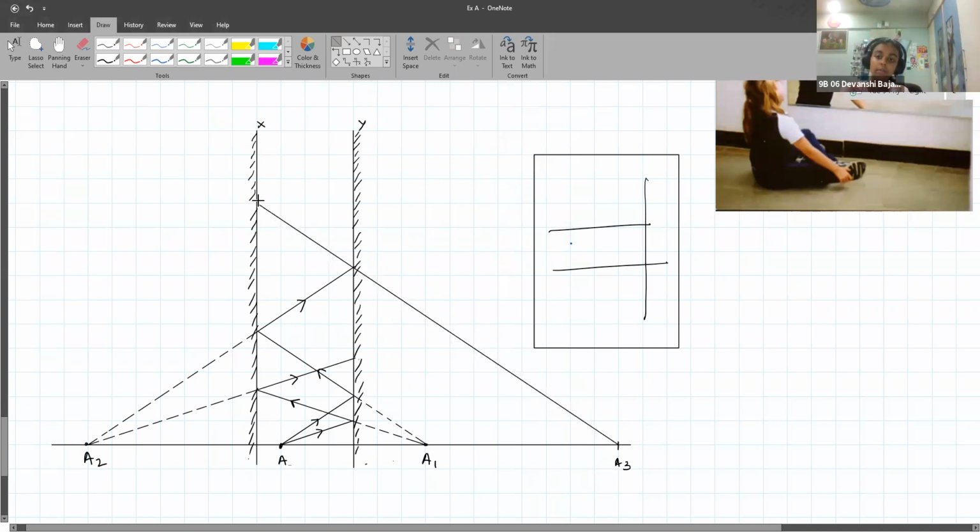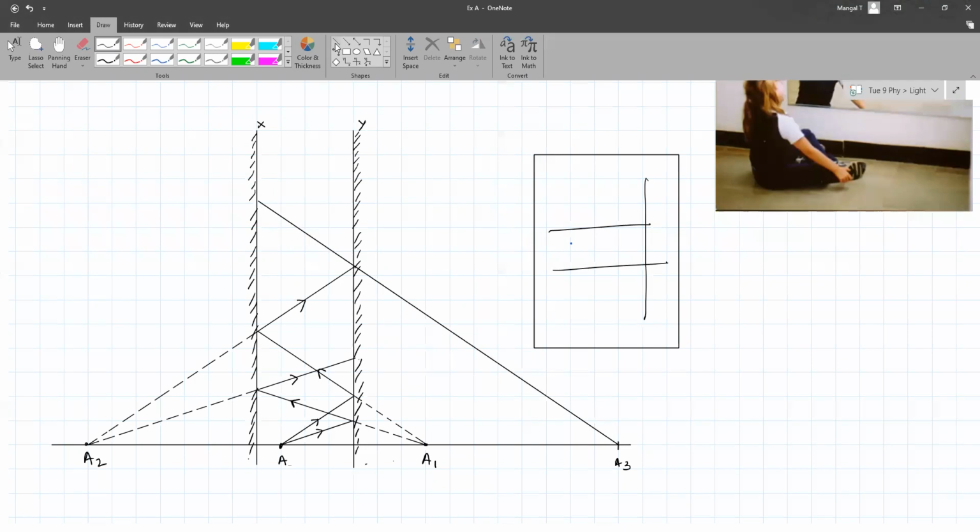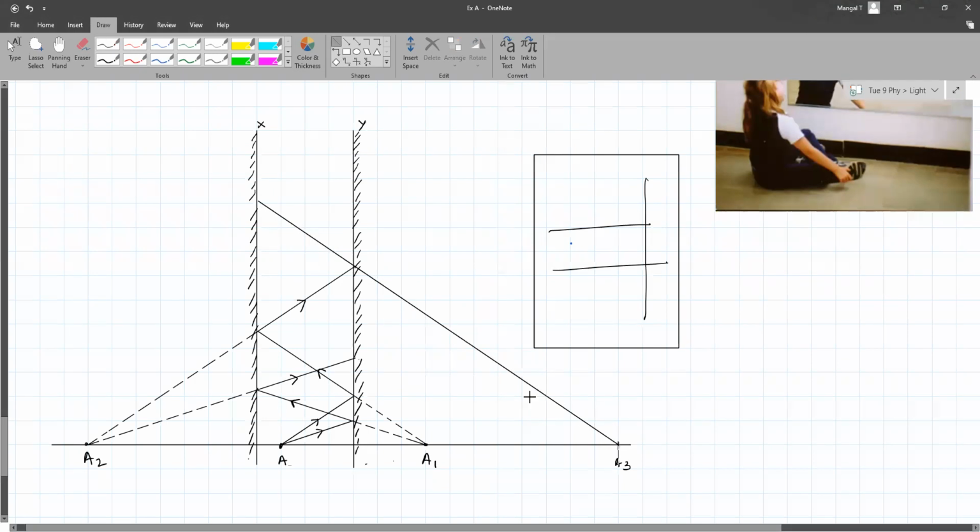Can I show you how much I've drawn? Just a minute, let me finish this. From here, I'm joining like this. Of course they are reflecting.